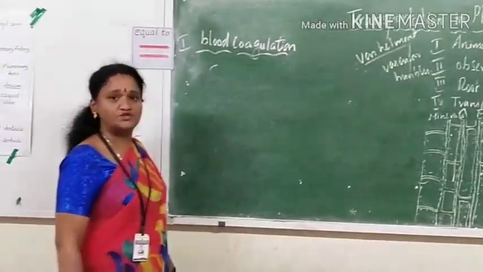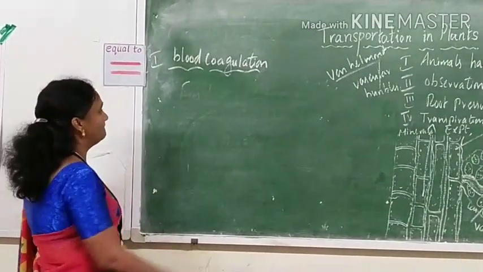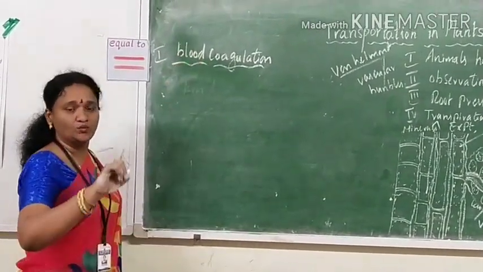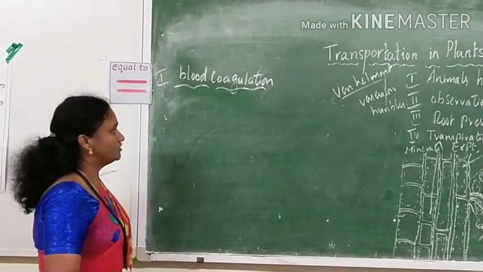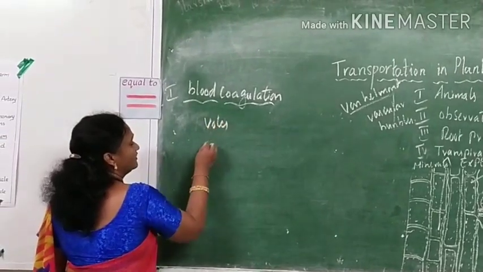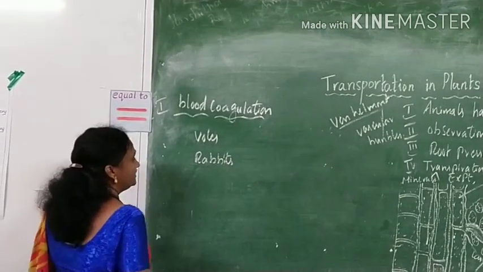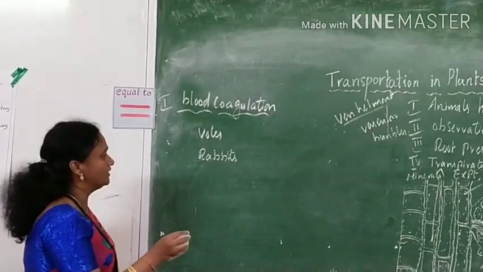When we observe forests or agriculture fields, some animals eat only the bark. Take the example of wolves and rabbits; these cause damage to the crops in the agriculture fields.